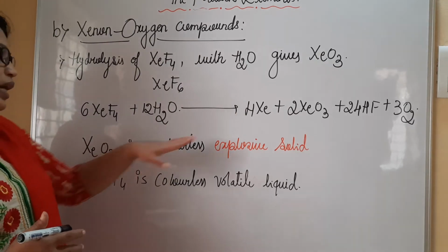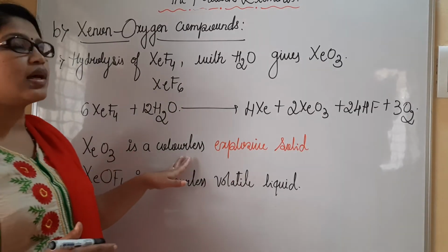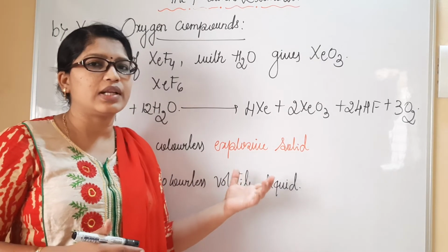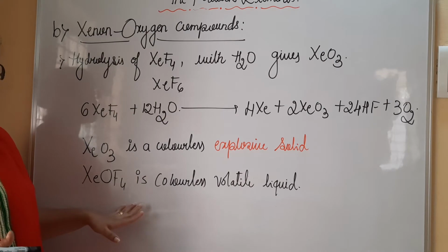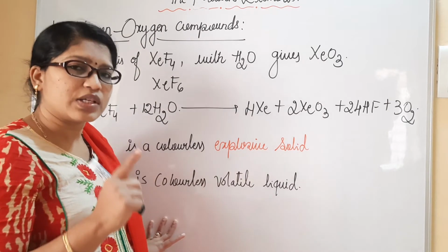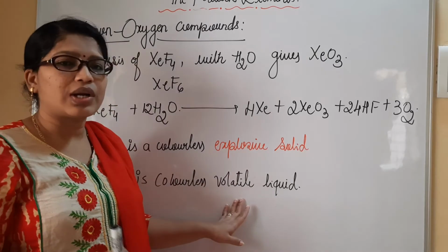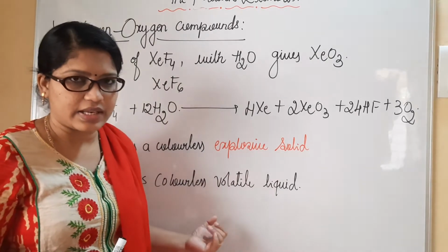Here I would like to write that XeO3, which is obtained, is a colorless and explosive solid. It is explosive in nature. And XeOF4 is one of the xenon and oxygen compounds, along with the presence of fluorine, and is a volatile liquid at room temperature. It is also colorless in nature.